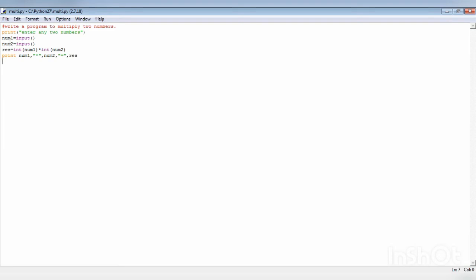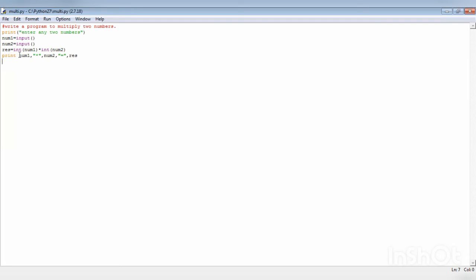The first number will be stored in num1 and the second number will get stored in num2. Look here, the normal input function I have used. If I would have used raw_input, then it would take that number as a string. Okay. Now what? res, the result of that number, that product will be stored in res.